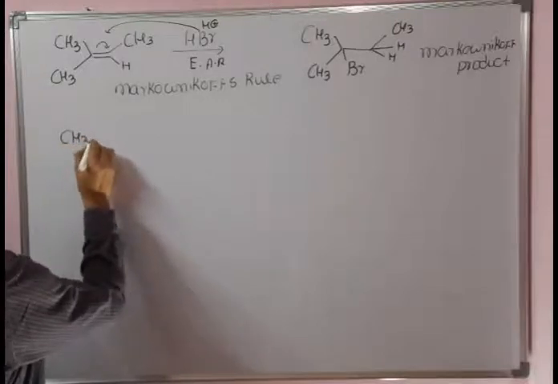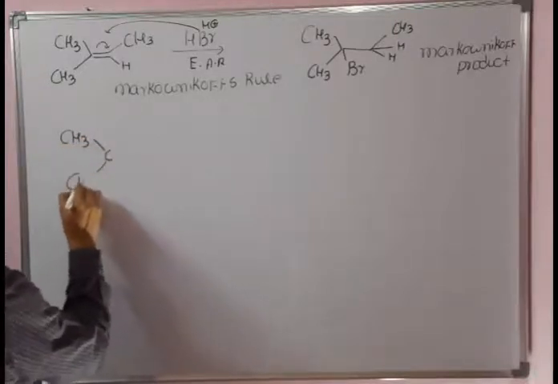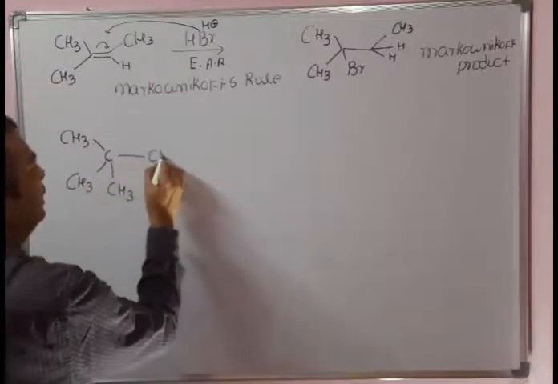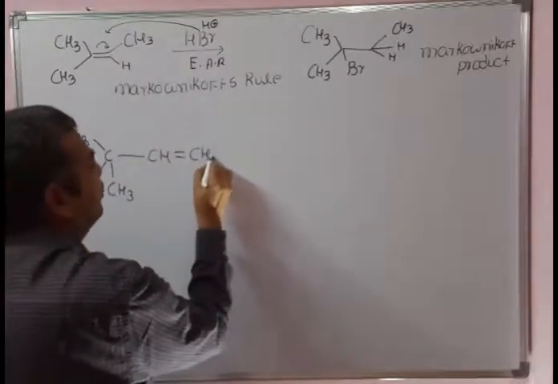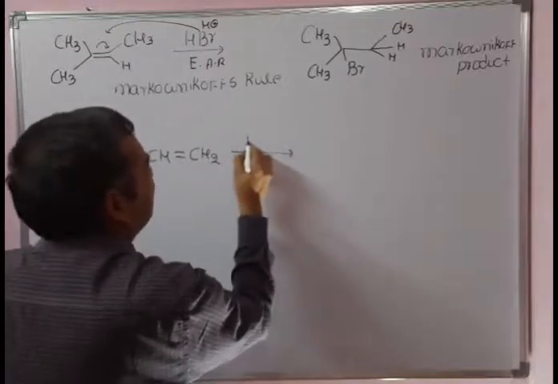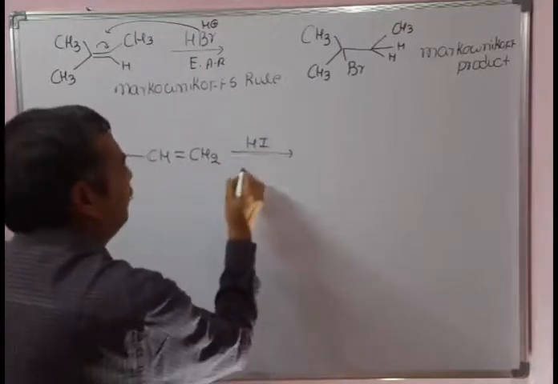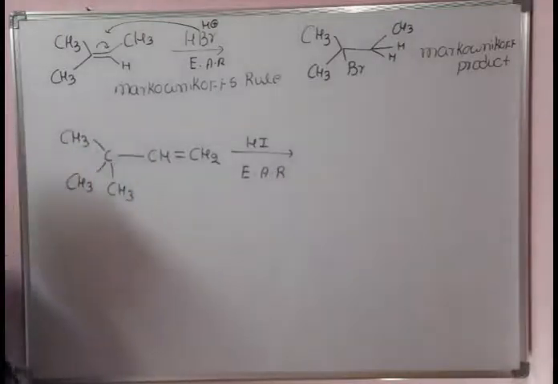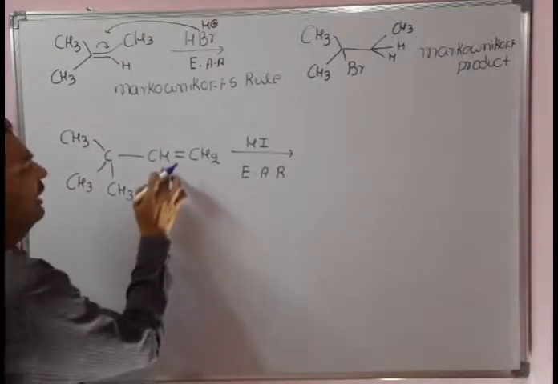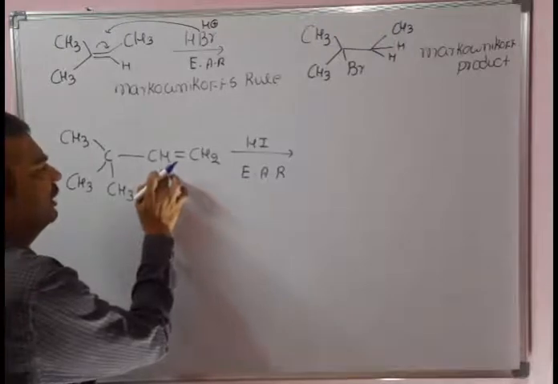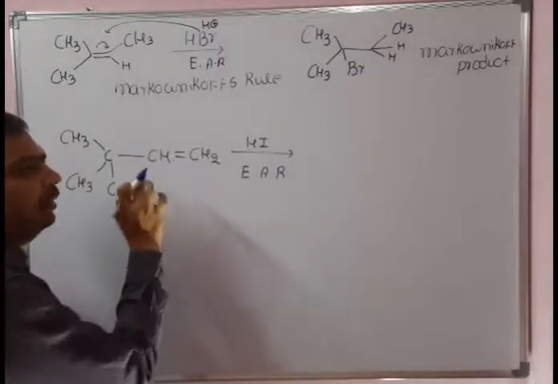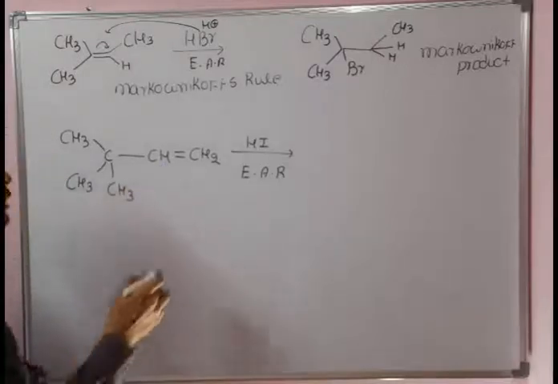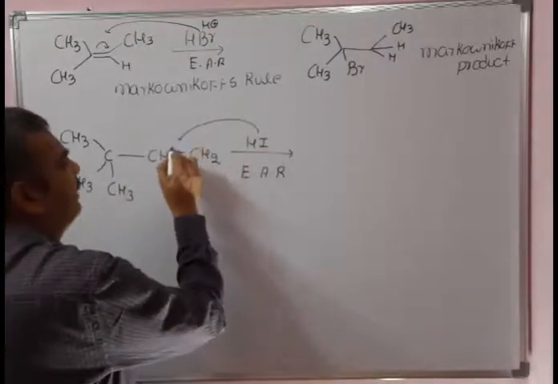CH3, CH3, CH double bond CH2, with HCl. Free radical no, electrophilic addition reaction. Here also we can write the Markovnikov product. Definitely the negative part of the reagent will attack at the carbon having a lesser number of hydrogens. But the problem here is that there is a possibility of rearrangement. In that case, write the complete mechanism.